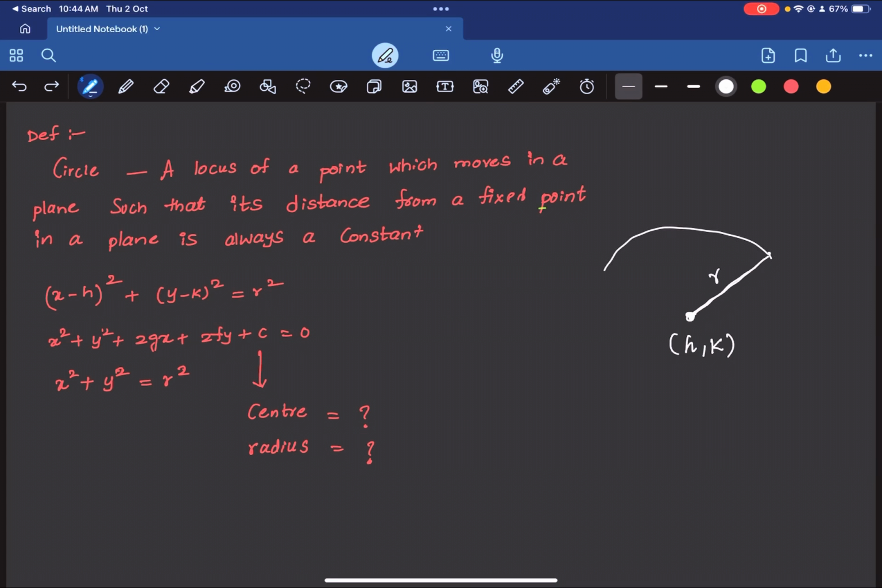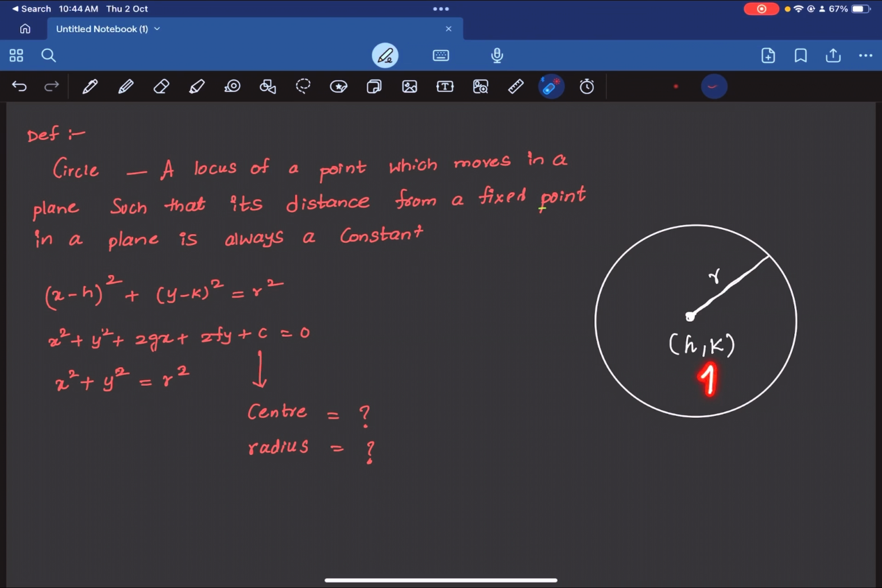So the circle is a collection of all points which are at a fixed distance from a fixed point, and that fixed point is called as center. This h comma k is the center and r is your radius of the circle, and the diameter of the circle is defined as the straight line which passes through the center of the circle, and the length of the diameter is 2r, and the diameter is denoted by small d.